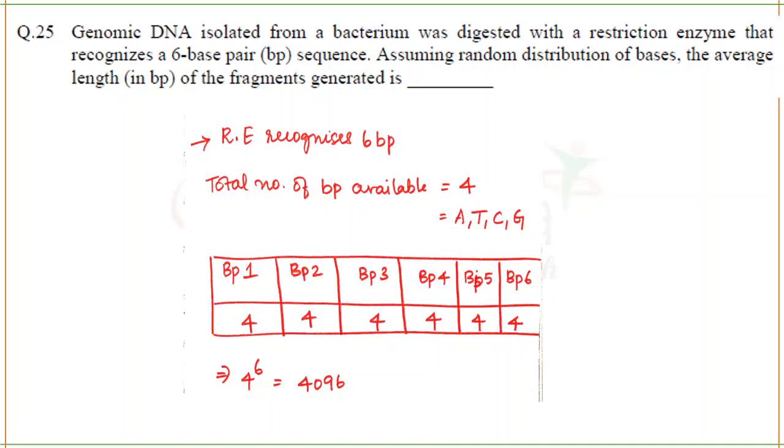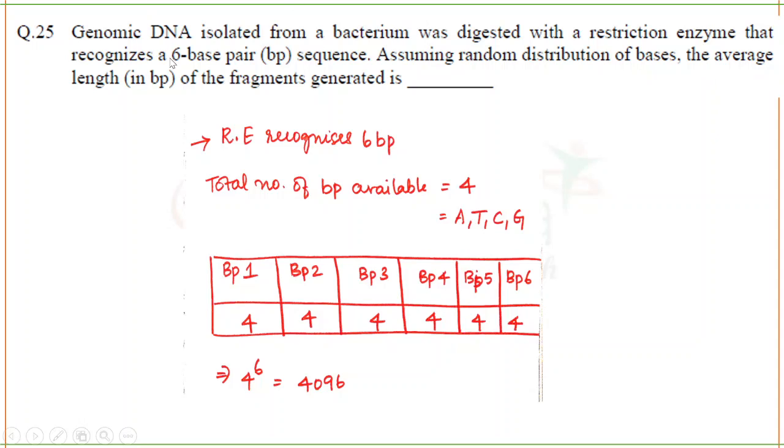So, the restriction enzyme recognizes how many base pairs? 6 base pairs. And what are the bases? A, T, C and G. These are the 4 bases available, and the restriction site is 6 base pairs. So what is the combination that each of these 6 positions can have? The first position can be A, T, C or G, so 4. The second position also can be A, T, C or G. Similarly, each position can be either A, T, C or G.